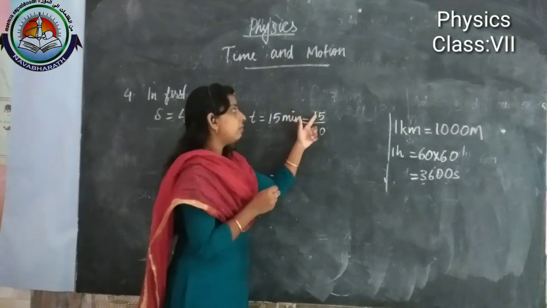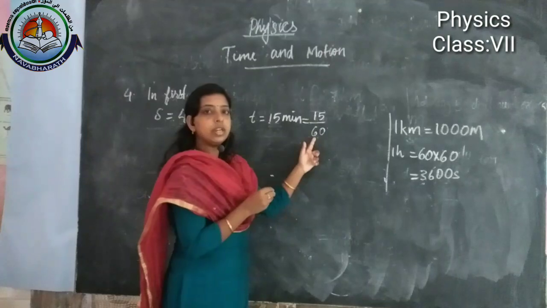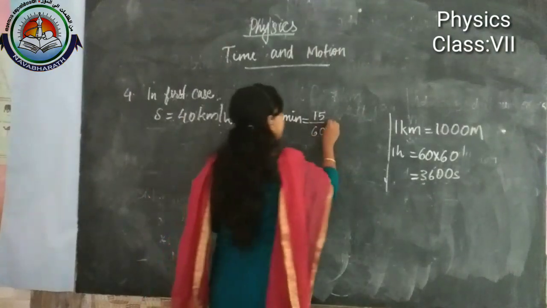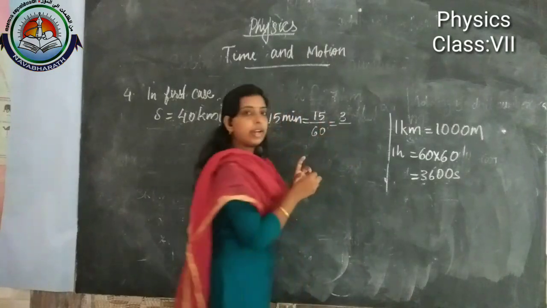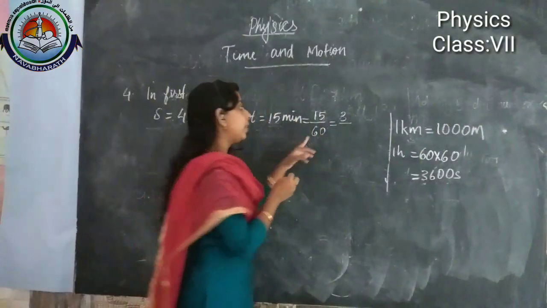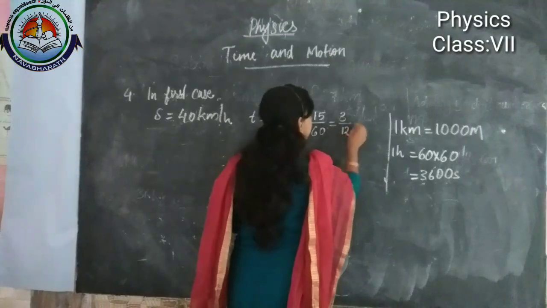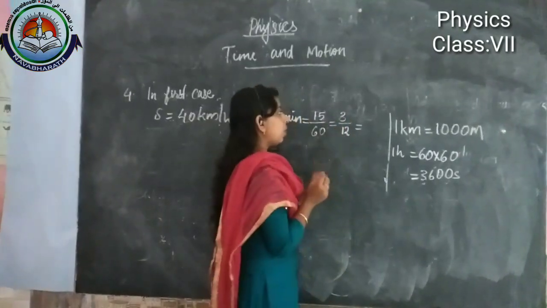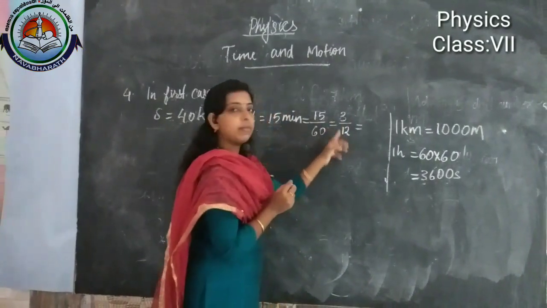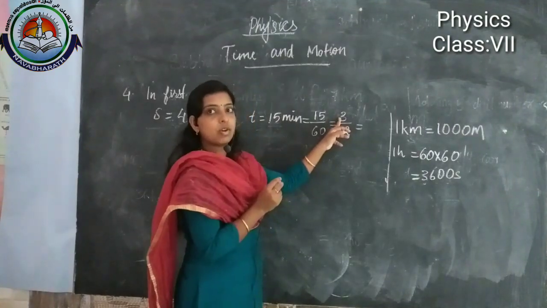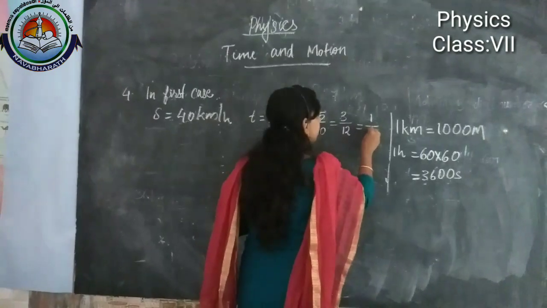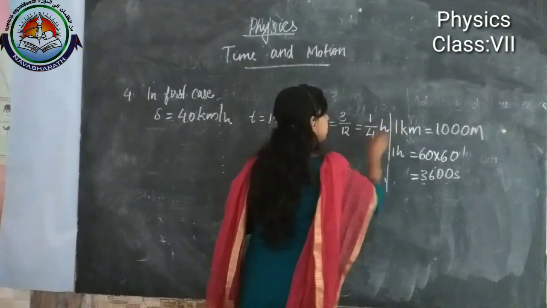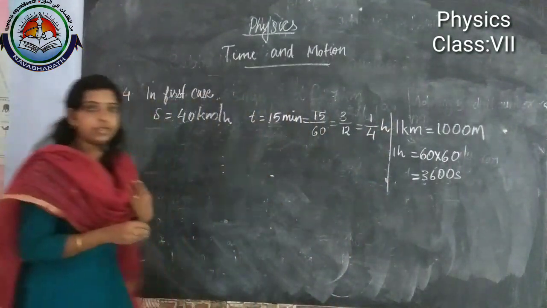In 15, 5 is common, and in 60 also 5 is common. 15 divided by 5 is 3, and 5 twelves are 60, so we get 3 by 12. Is any number common? Yes, 3 is common. 3 by 3 is 1, and 12 by 3 is 4. That is 1 by 4 hour.